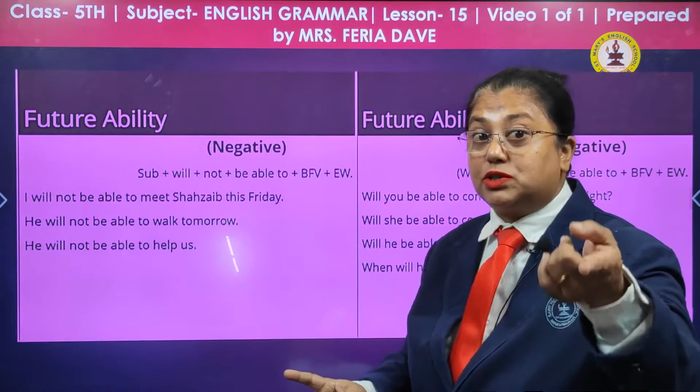Will be able to for the future. I will be able to drive. I will be able to swim very soon. She will be able to speak fluent English. Past, present and future with ability. If you are in the past and using the ability, we don't use can and could. For the future, we use will be able to. Yes, children, will plus be able to. So all the three tenses I have explained with this.